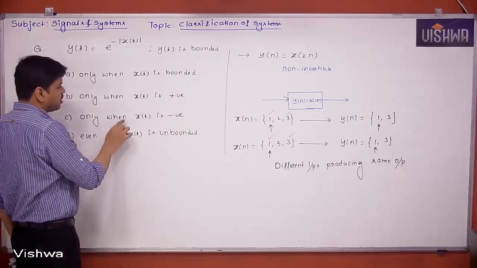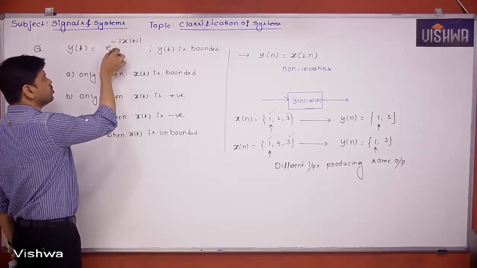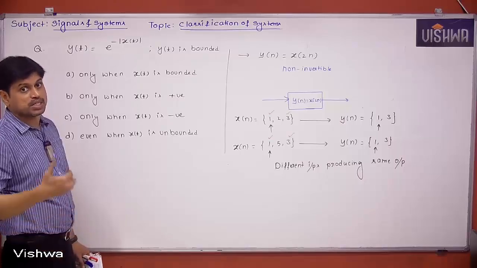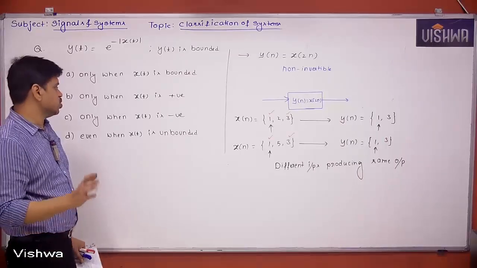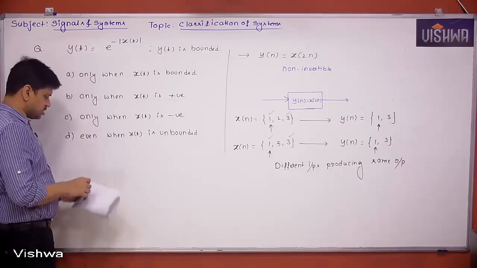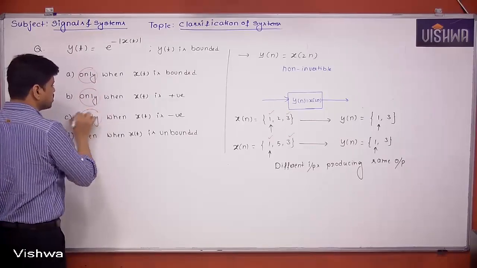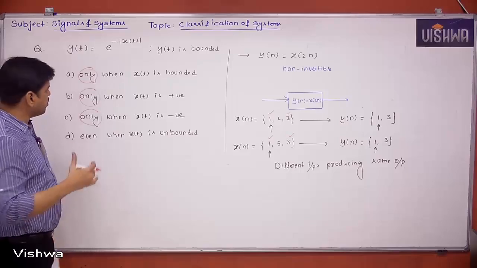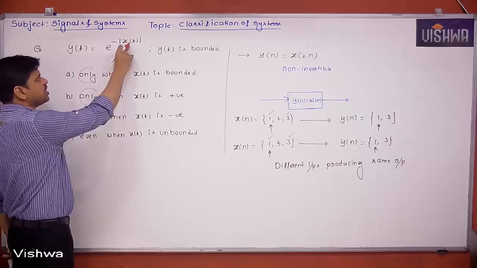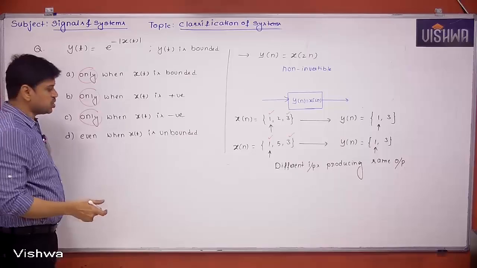Next, when x of t is negative, still it is going to be a positive value, e power minus some positive value. Suppose e power minus 2 or e power minus 10, e power minus infinity also, still it is going to be 0. The word "only" is the term which makes these three options wrong. It can be positive, it can be negative, it can be bounded, even it can be unbounded. Why? Suppose x of t is infinity, an unbounded function, then still it is e power minus infinity, which is equal to 0.